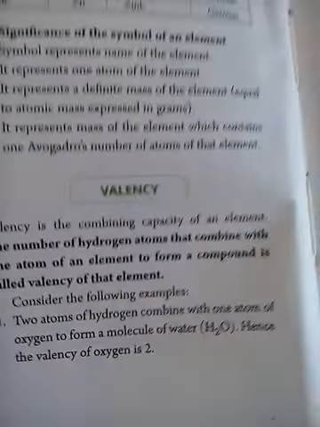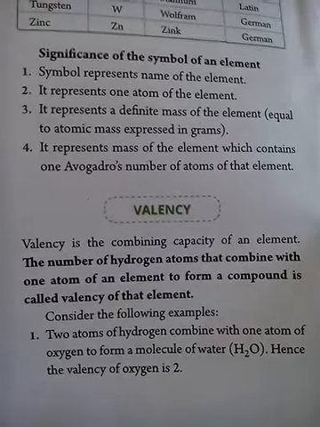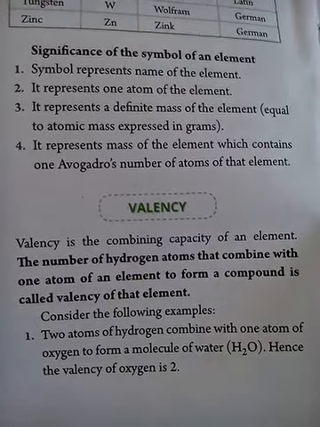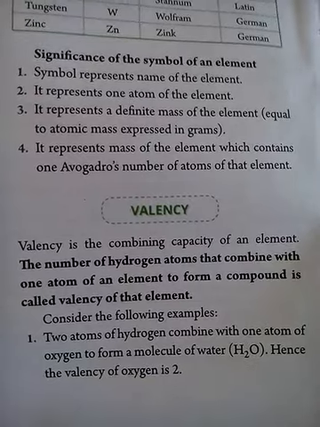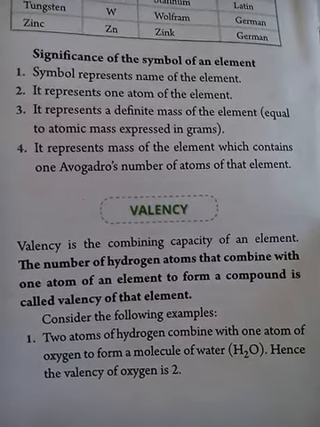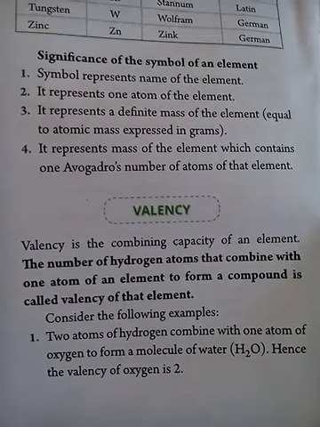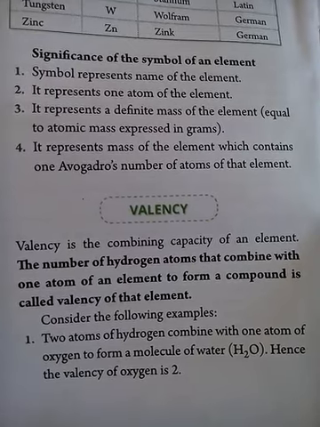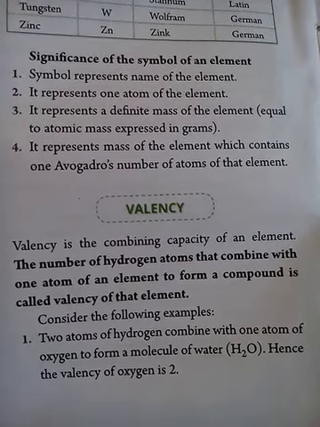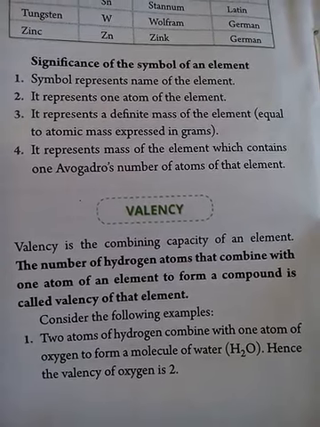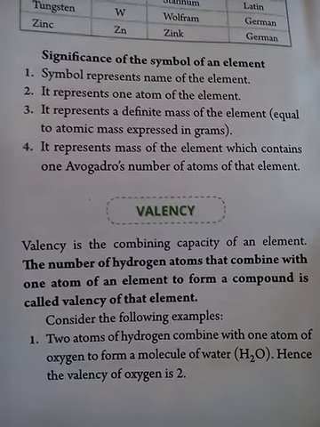Coming to the next point, which is very important, the valency. Now what is valency, dear student? Valency is the combining capacity of an element. The number of hydrogen atoms that combine with one atom of an element to form a compound is called the valency of an element. In earlier days we considered valency to mean how many hydrogen atoms can be combined with a given element.